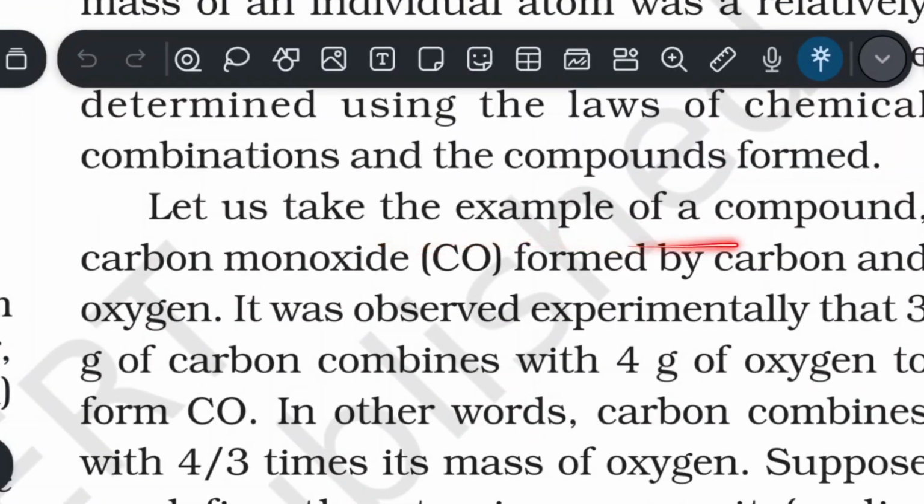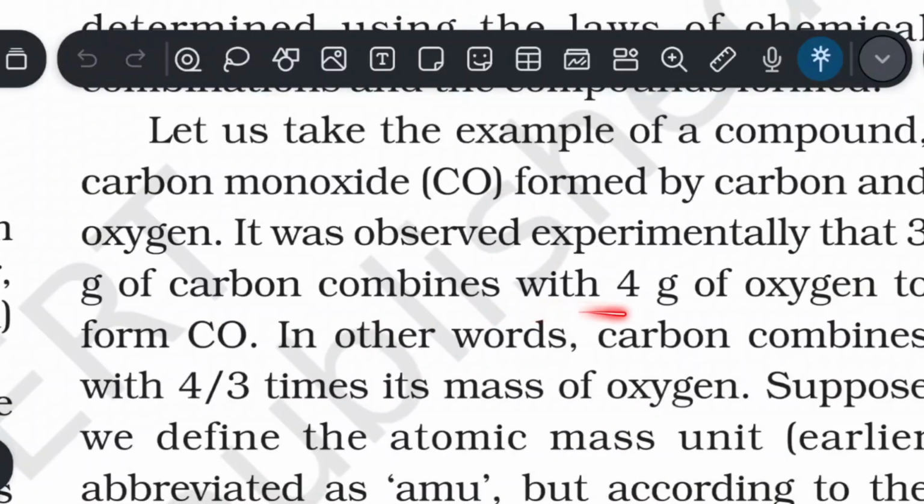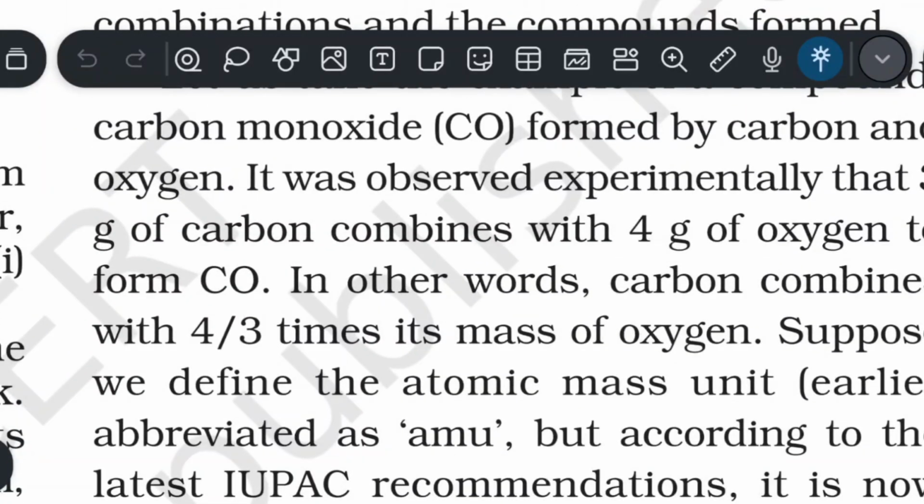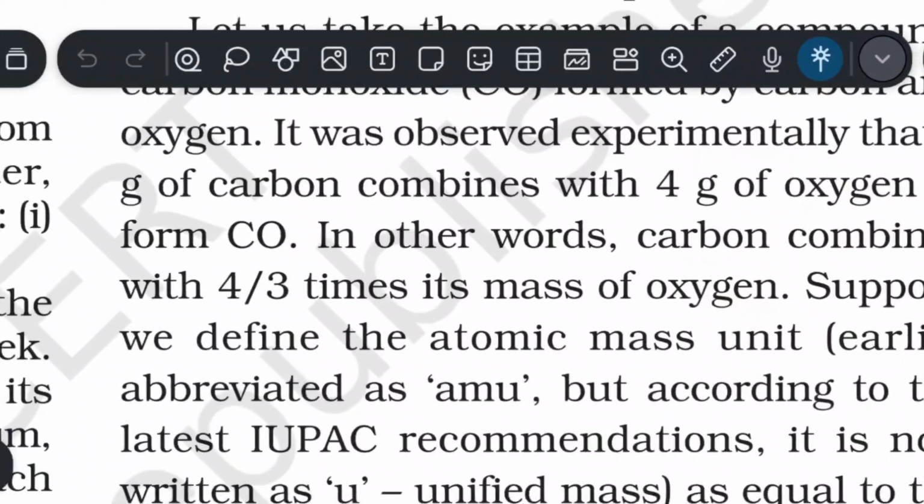Let us take the example of a compound, carbon monoxide, formed by carbon and oxygen. It was observed experimentally that 3 grams of carbon combines with 4 grams of oxygen to form CO, which is carbon monoxide. In other words, carbon combines with 4 by 3 times its mass of oxygen.